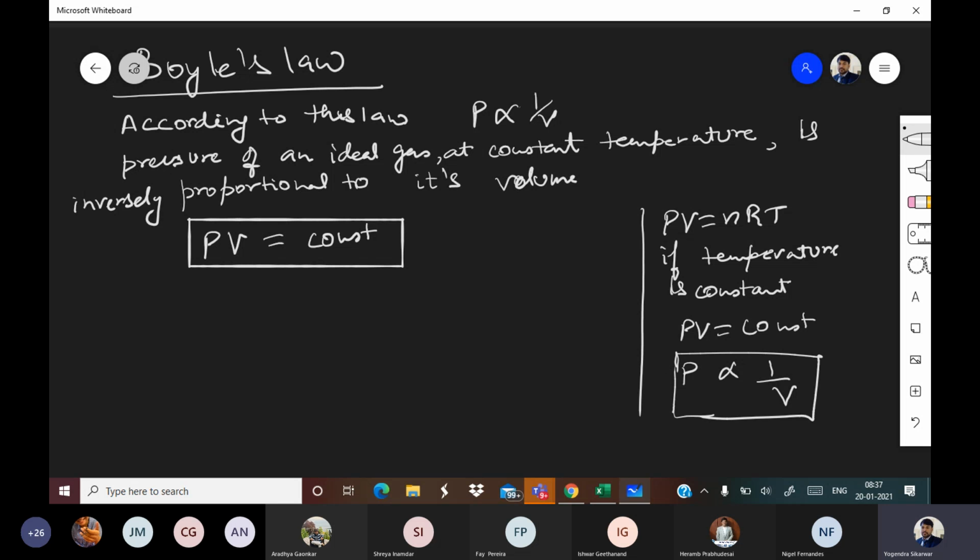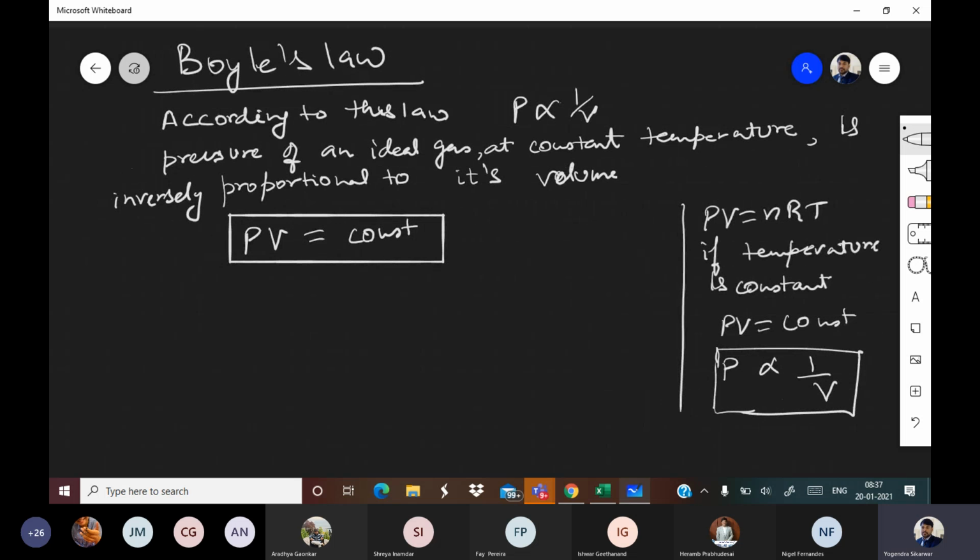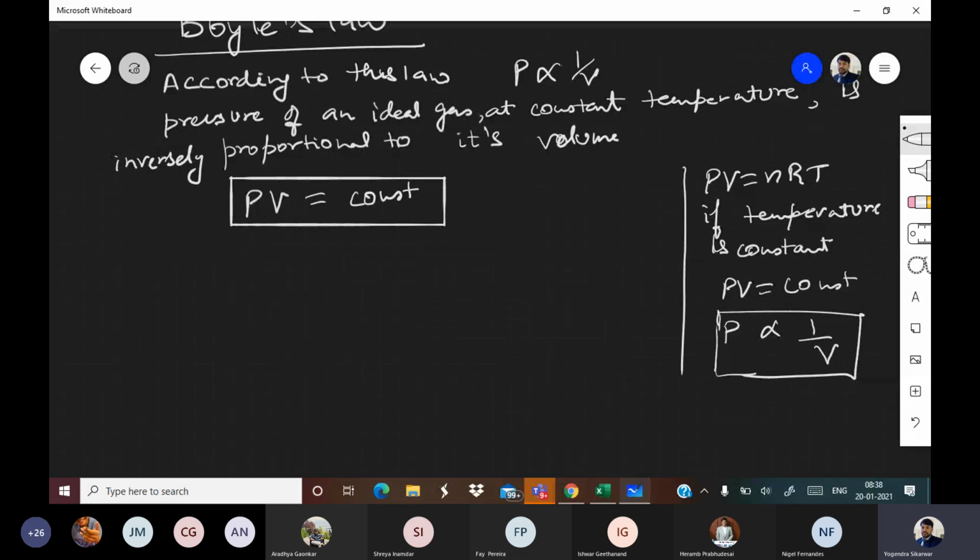Okay, so that is how we do all these things. What is the necessary criteria for this? Temperature should remain constant. Remember that. Now, if P is proportional to 1 upon V, what will be the graph of this?